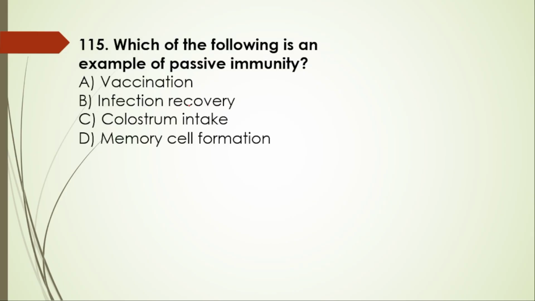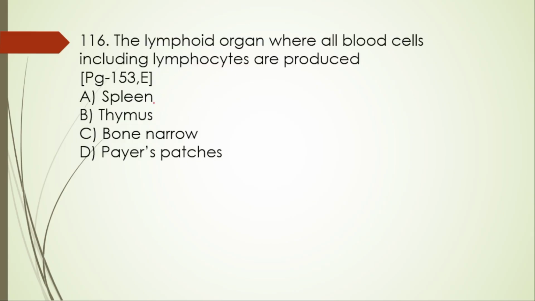115. Next question. Which of the following is an example of passive immunity? Vaccination, infection recovery, colostrum intake, memory cell formation. Here the right option is colostrum intake. 116. Lymphoid organ where all blood cells including lymphocytes are produced: spleen, thymus, bone marrow. So here the right option is option C, bone marrow.